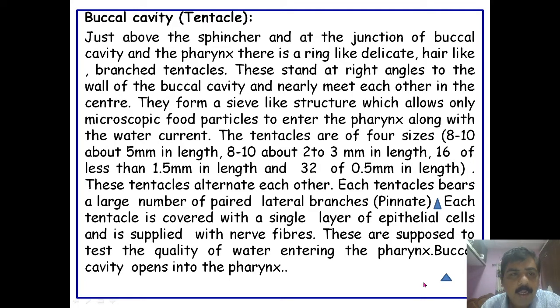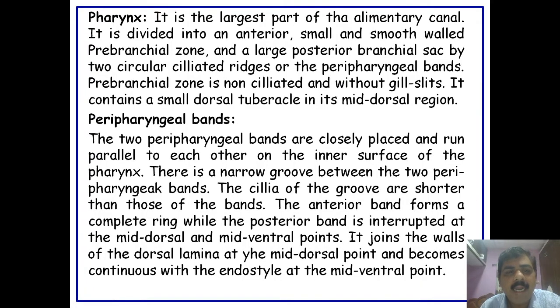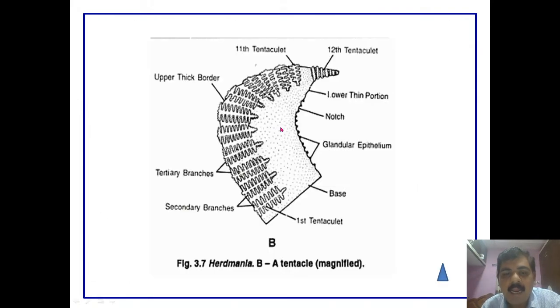Then next to this, the pharynx is the largest part of the alimentary canal, and it is divided into an anterior small and smooth-walled zone, called the prebranchial zone. What is the prebranchial zone? The zone which comes just before the pharyngeal region, and a large posterior branchial sac, separated by two ciliated ridges. These are called the peripharyngeal bands.